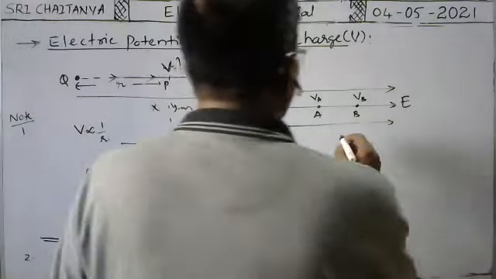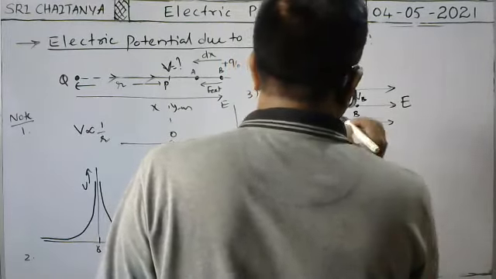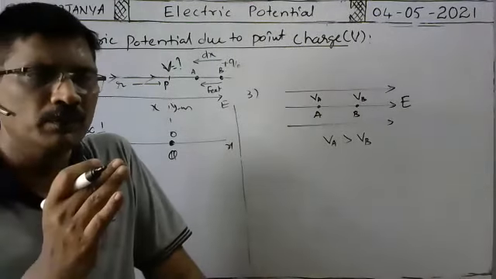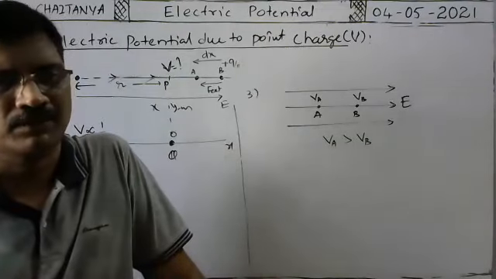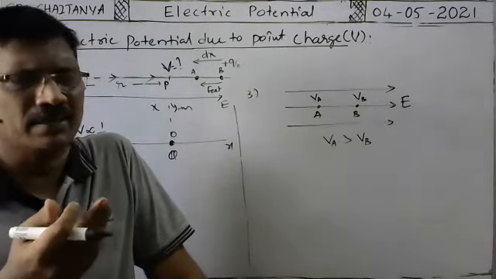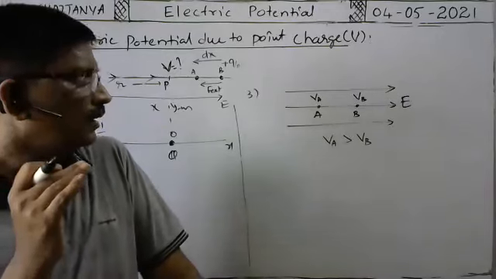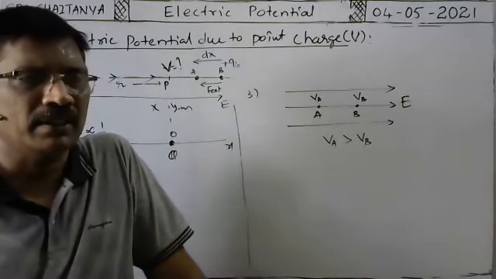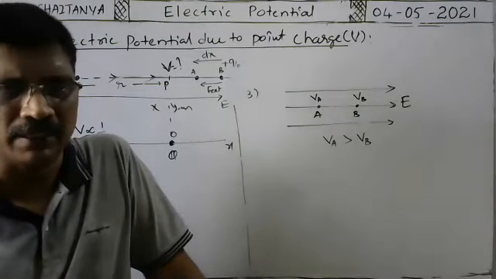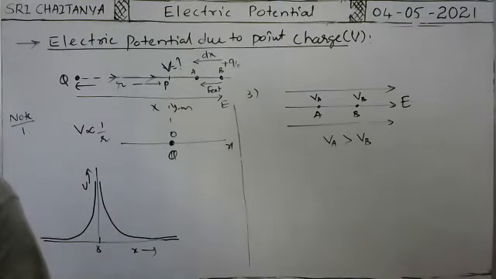VA is greater. So from this it is clear that VA is greater than VB. So along the direction of the electric field, when you move, the electric potential decreases, in any case, whether the electric field is uniform or non-uniform. When you move along the direction of the electric field, the electric potential will decrease. So that is also an important point. Note down.